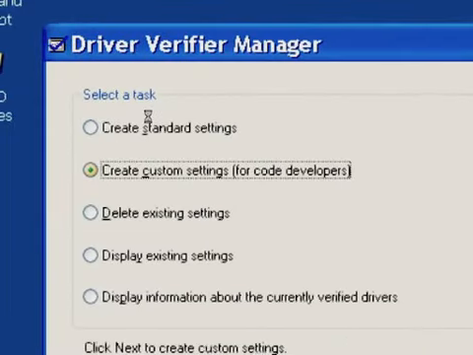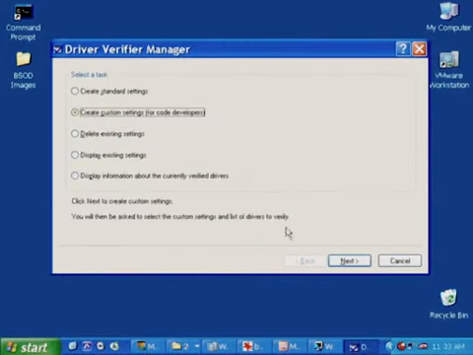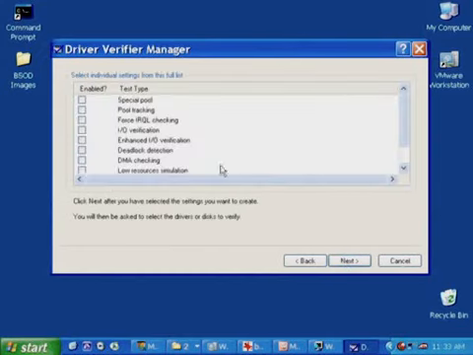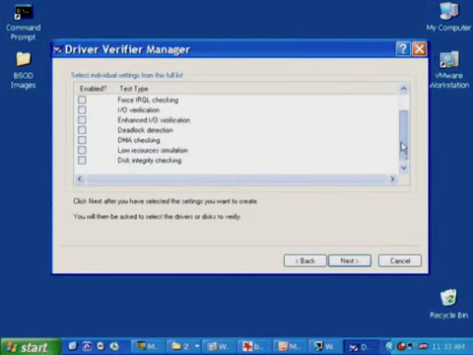Now it says for code developers. That really should say for code developers or systems administrators, because it's Driver Verifier that you're going to use to enable various checking functions to turn crashes that are unanalyzable, hopefully, into ones that are simple to analyze. So always start with create custom settings, click next, and then instead of choosing the standard settings, again, we're going to make our own choice and choose select individual settings from a full list, click next, and basically at this point, you're going to enable every option in the list except for low resource simulation.